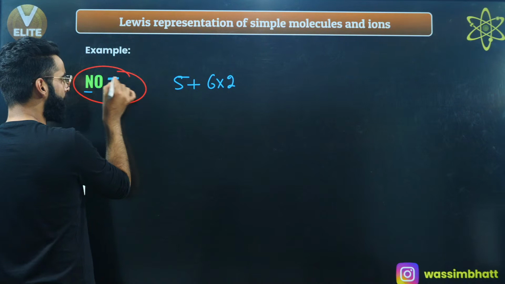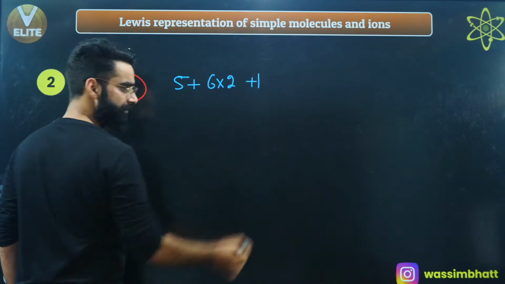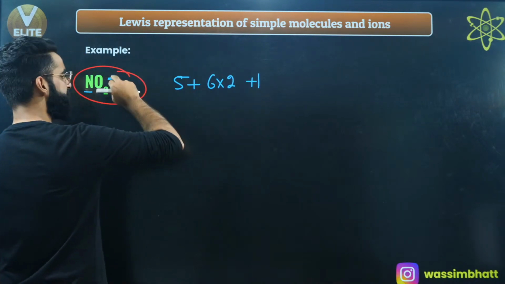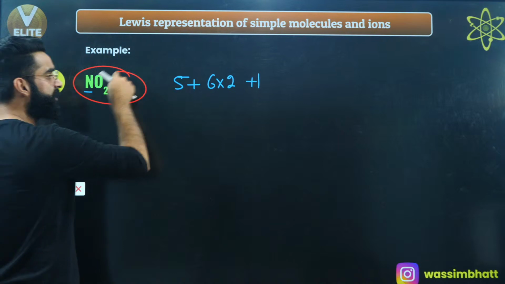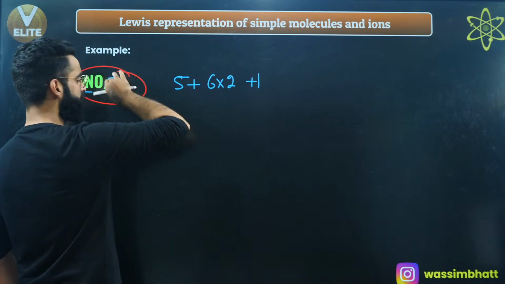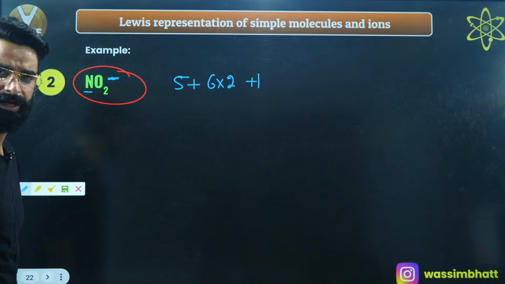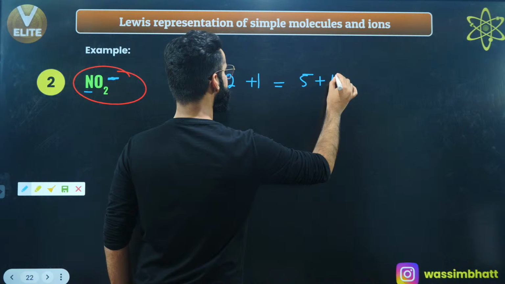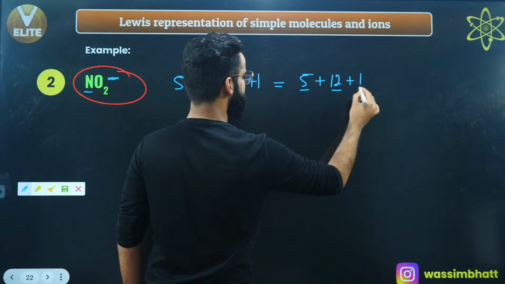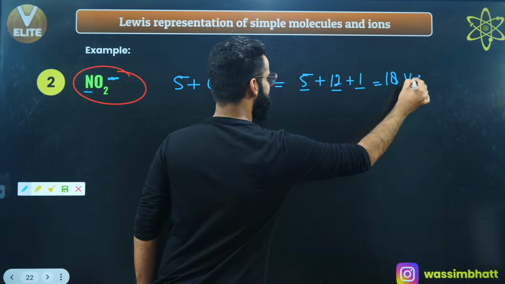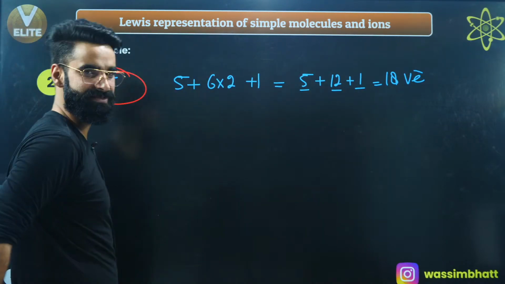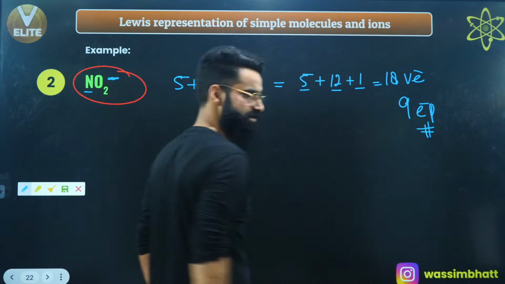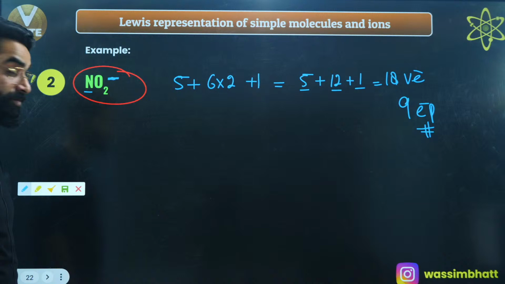And there is a negative charge over here as well. If there is negative, add this negative. If it was -2, I would add 2. If it was -3, then 3. -4, 4, right? If it was +1, then over here subtract 1. +2, -2. +3, -3, and so on. If there is a negative charge, add it. That's all. So it comes out to be 5 + 6 to 12, right? 5 + 12 means 17, +1, 18. So there are total 18 valence electrons with all these atoms. 18 valence electrons means 9 electron pairs. 9 valence electron pairs, right?